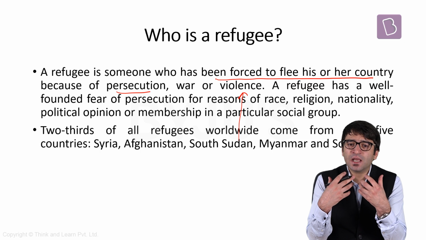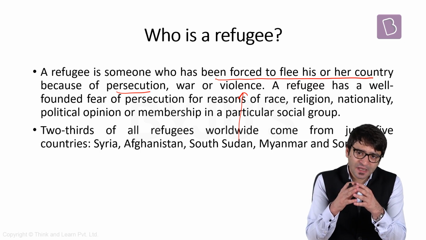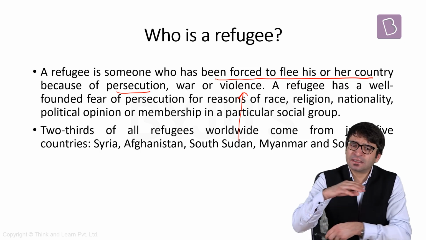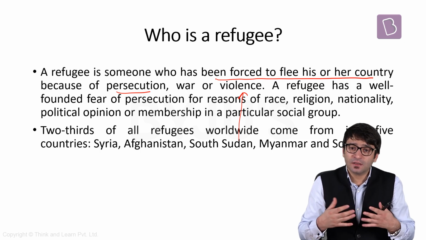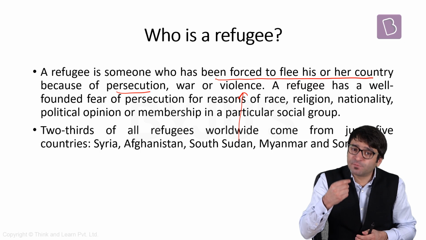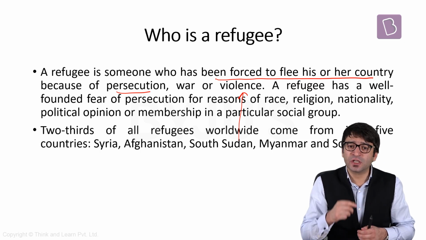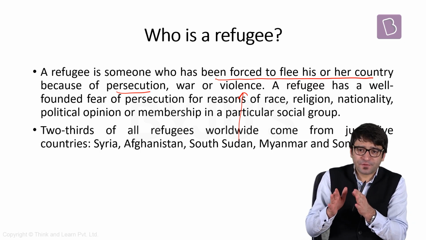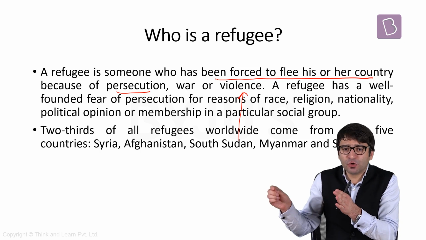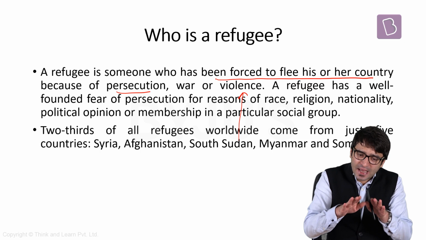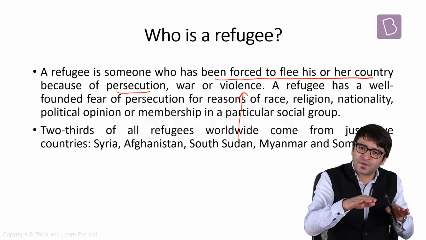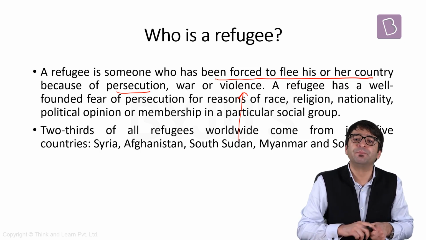Let's say, for example, I am a refugee from Bangladesh. I have a well-founded fear that I will be persecuted in Bangladesh. Why? Because of my political opinions, because of my race, because of my religion. If I have a well-founded fear that I will face persecution in Bangladesh, I can enter into India even illegally, and then the Government of India can confer a status of refugee on me.